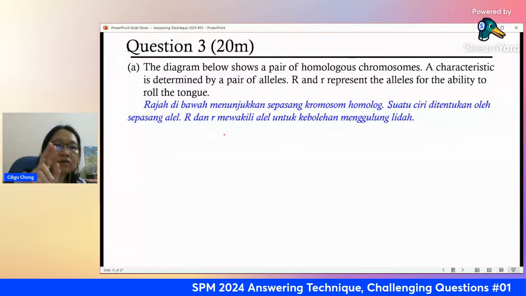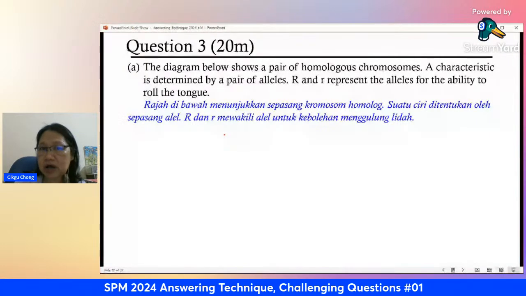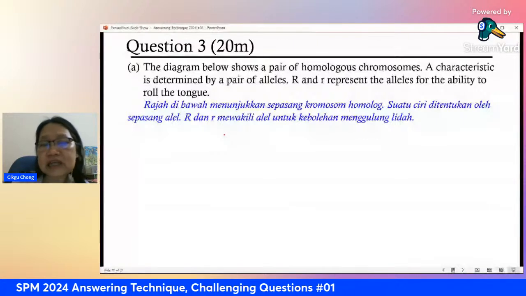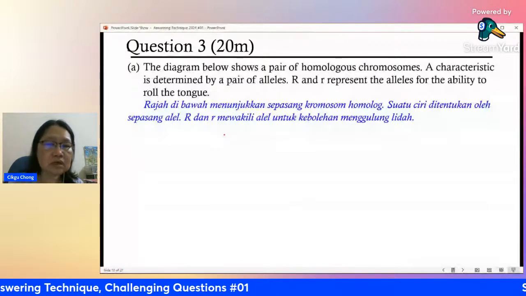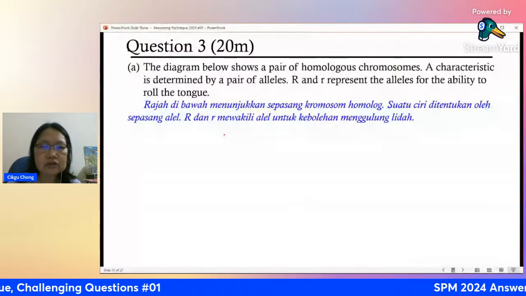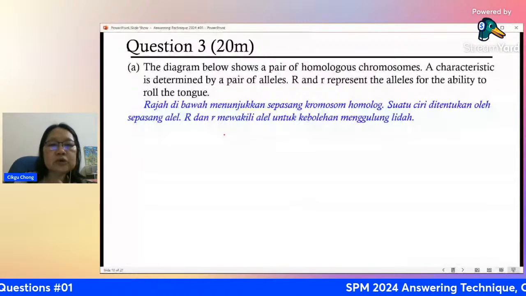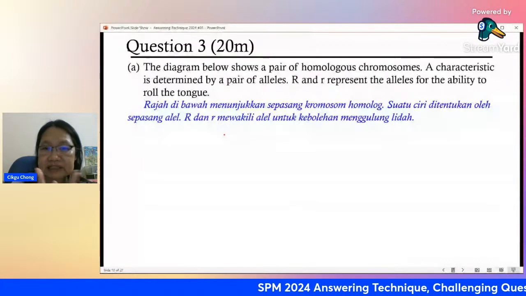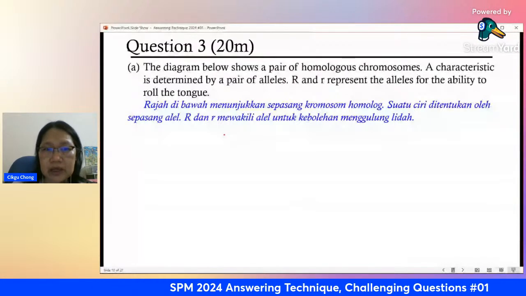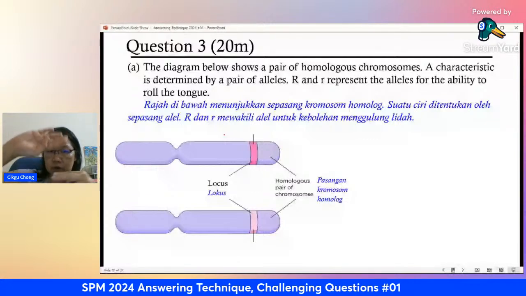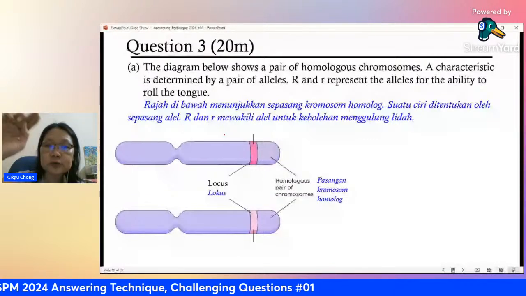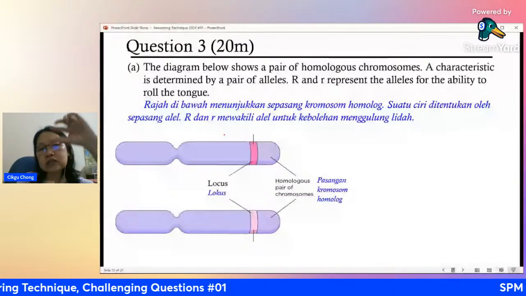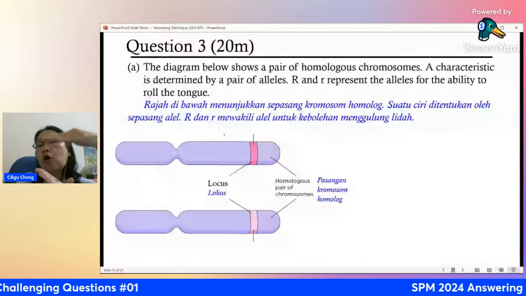Okay. Now, the example here is given capital R and small r. They represent the alleles for the ability to roll the tongue. So they give you an example, ability to roll the tongue, right? So here, this shows homologous chromosomes, the pair of chromosomes. They are found on the same locus but on different chromosomes, same place but on another chromosome. We call it a homolog.